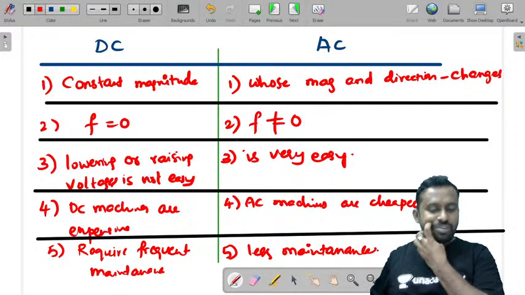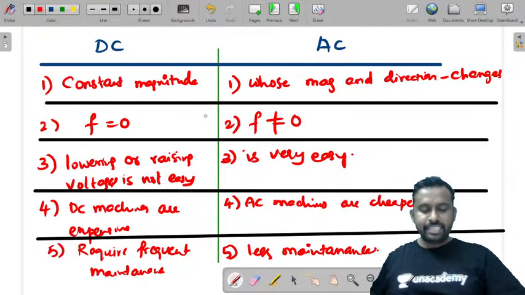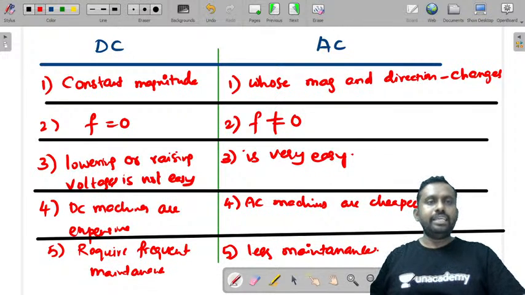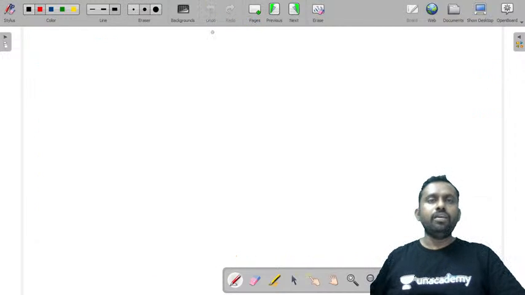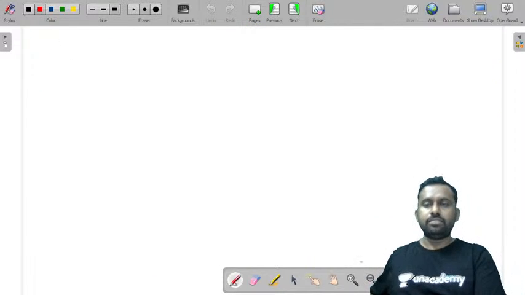So these are some of the differences between DC and AC quantities. Now let us look at the different definitions.